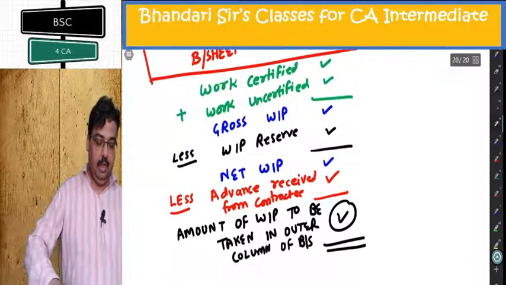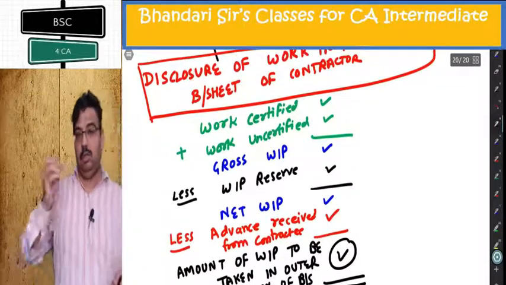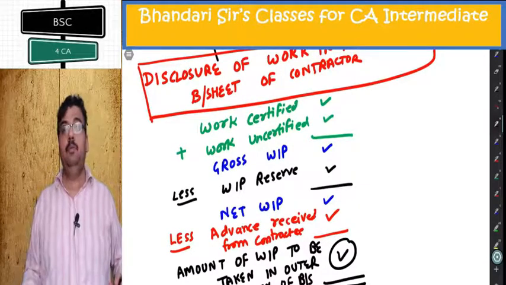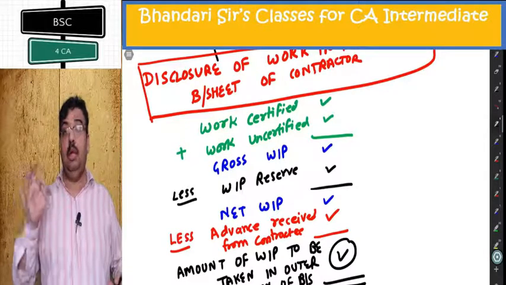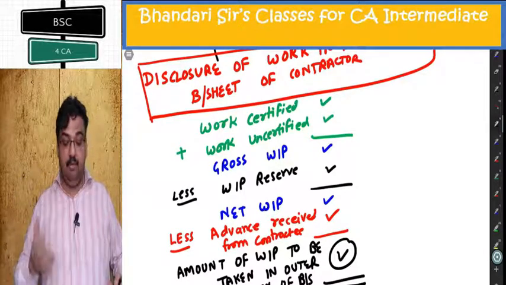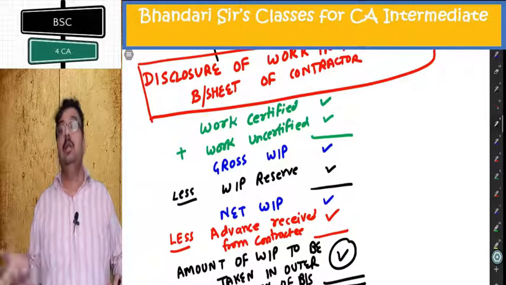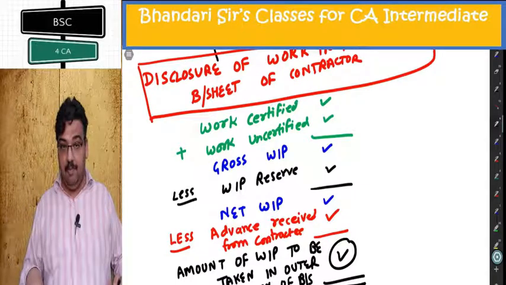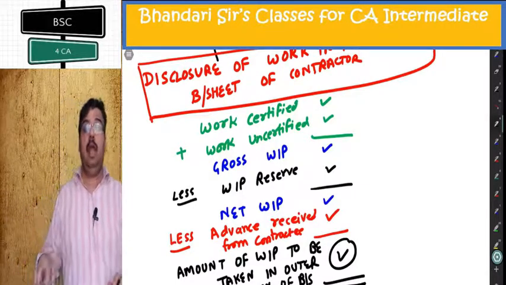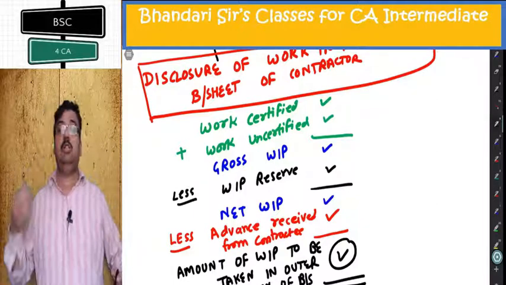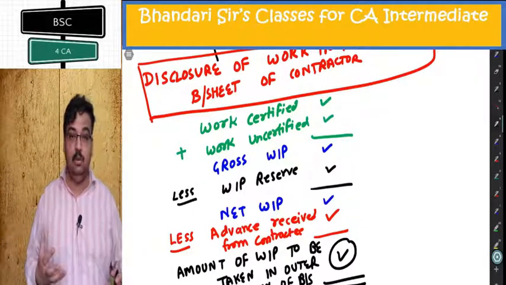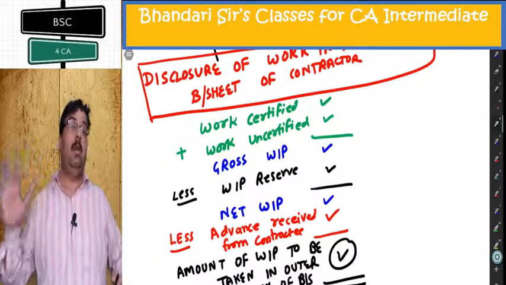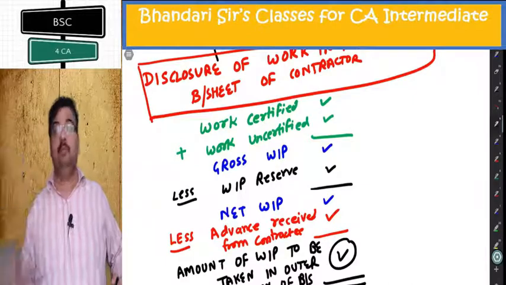So basically there are 3 stages to follow. Work certified, which is involving profit, work uncertified strictly at cost. When both are added, what I am getting is gross WIP less WIP reserve closing. I am getting net WIP minus advance received from contractee, which is credit balance of contractee account. After deducting, what I am getting is amount to be taken in outer column of balance sheet of contractor.